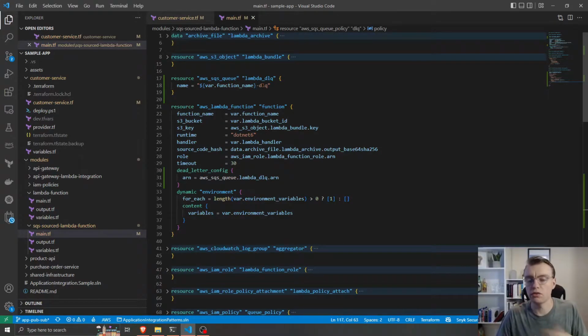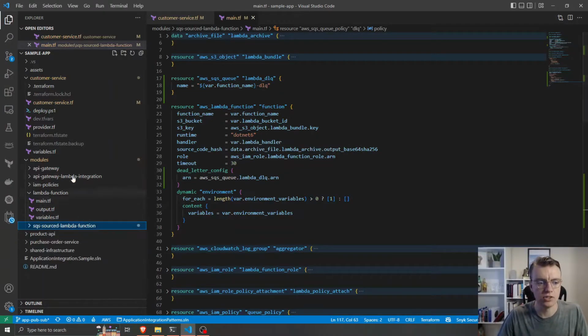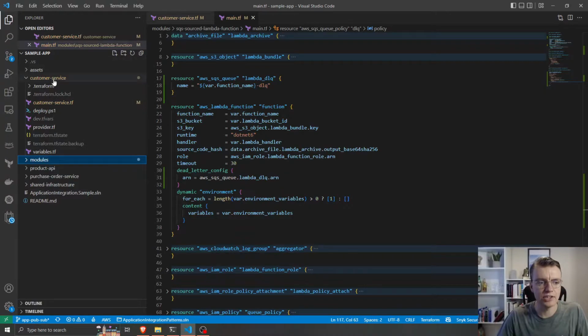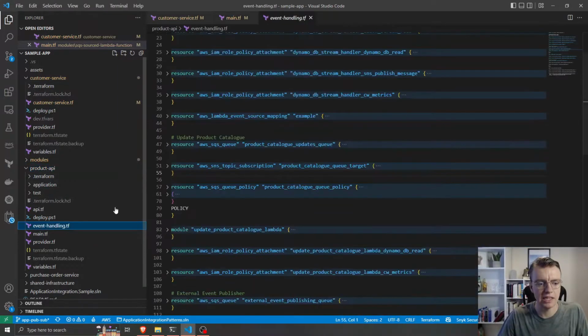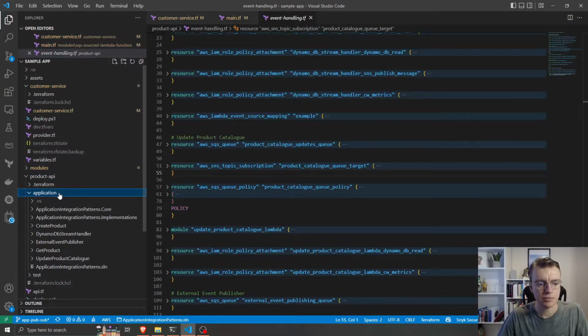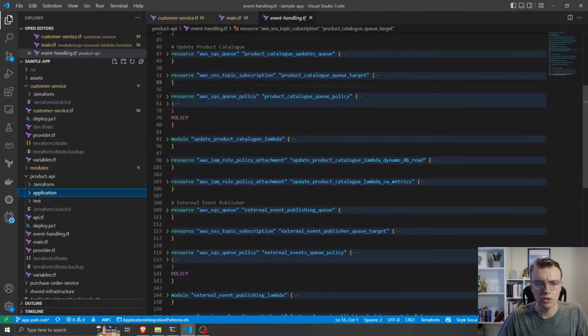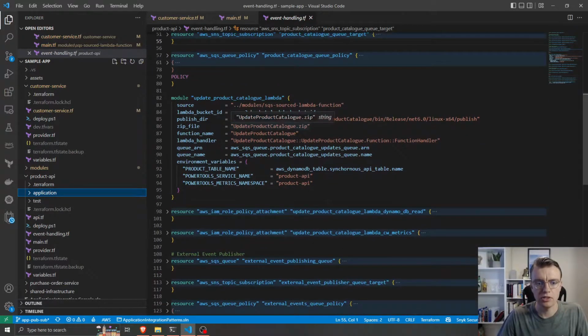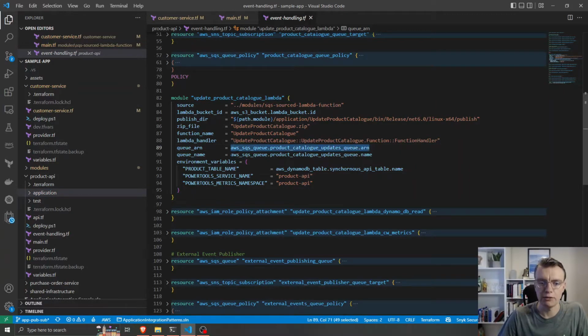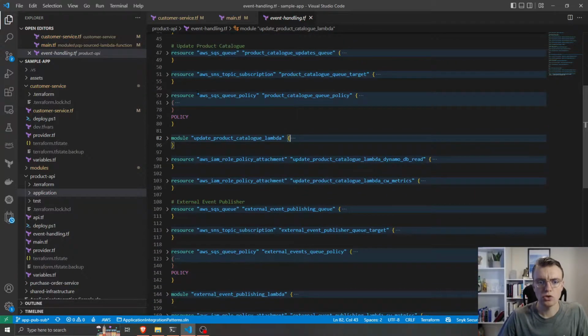Awesome. So in our SQS source Lambda function we're now saying that if Lambda starts failing, then also offload those messages to the dead letter queue so we can go and have a look at them later. And we can also do that at the SQS level. So if I go and look at my product API again and my event handling, and I look at my update product catalog Lambda, it's this update product catalog Lambda that is going to be reading from our queue. But I can also do that with my queue now.